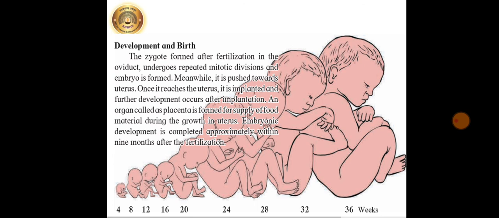An organ called placenta is formed for supply of food material during the growth in the uterus. Embryonic development is completed approximately within 9 months or 36 weeks after the fertilization.